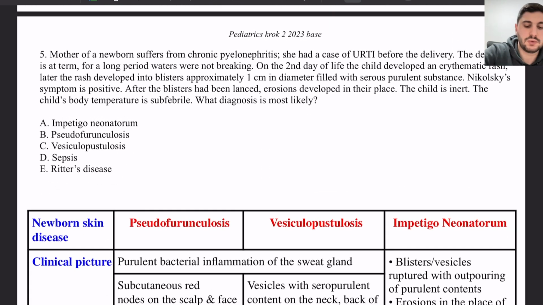Next, we have a mother of a newborn who suffers from chronic pyelonephritis, inflammation of the kidney pelvis, and she had a case of upper respiratory tract infection before the delivery. And the delivery is at term. For a long period, waters were not breaking. On the second day of life, the child developed erythematous rash, and the rash developed into blisters. These blisters are filled with purulent substance, and Nikolsky symptom is positive, and after the blisters were lanced, erosions developed in their place, etc. What diagnosis can be most likely?